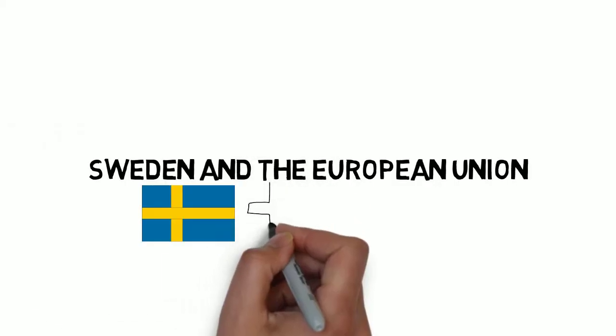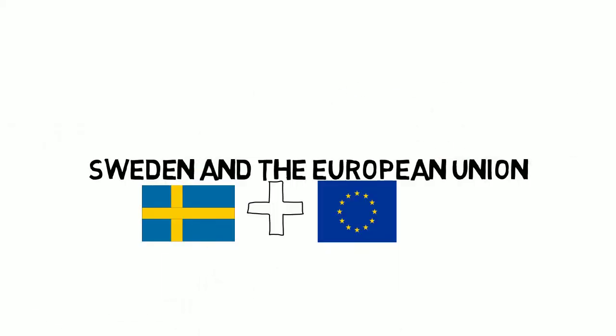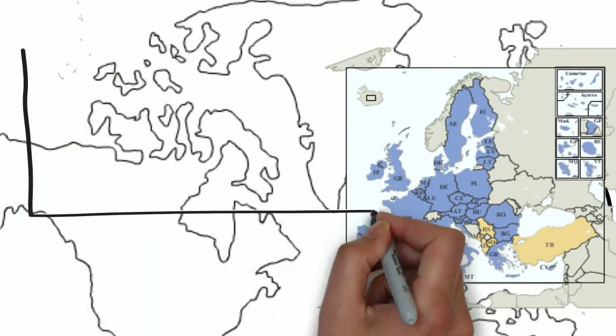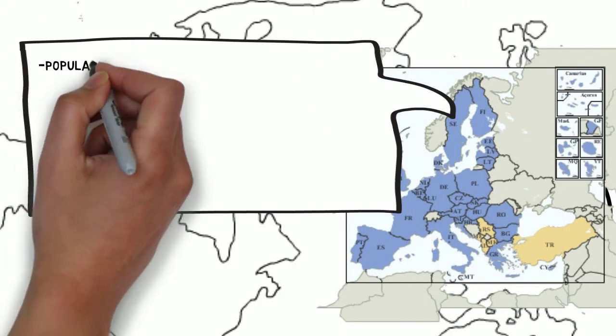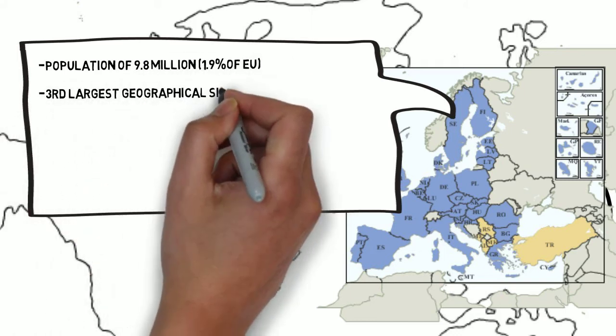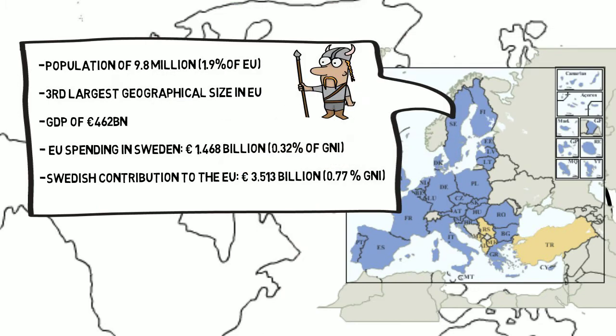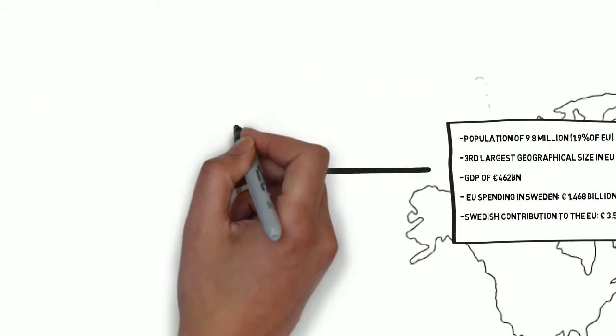Sweden, a Scandinavian country in Northern Europe. In regards to the European Union, it's the third largest country and has 1.9% of EU's population. Financially, we can see that the total EU spending in Sweden is 1.4 billion, which is 0.32% of Swedish gross national income (GNI). Sweden contributes 3.5 billion to the EU budget, and that is 0.77% of Swedish GNI.